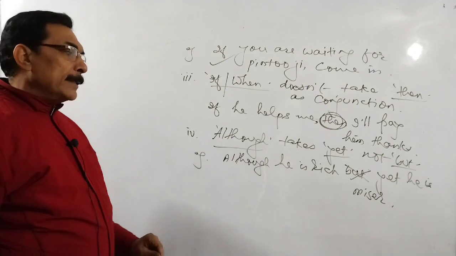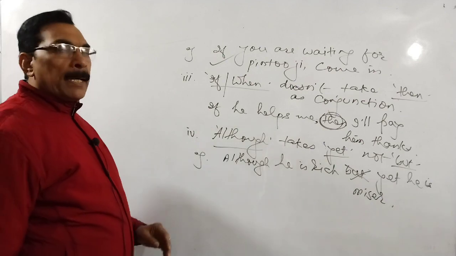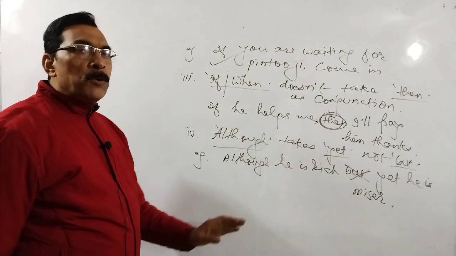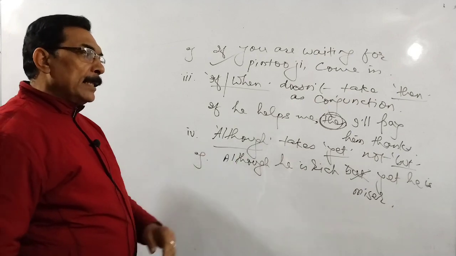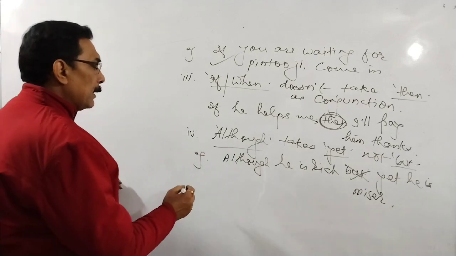So many persons are like this, they speak in this way. In spoken English that way too, but in written English it's not possible, because although takes yet, not but.